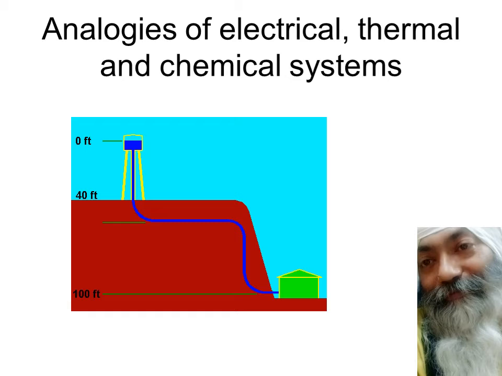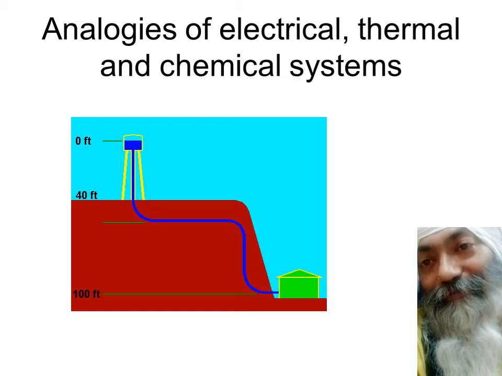Now we move over from this fluid system to the thermal system, and we say that heat flows from higher temperature to lower temperature, and the more the temperature difference, the more the flow of heat. Similarly, as you go in for electrical systems, current flows from higher potential to lower potential, and the more the potential difference, the more the flow of current.